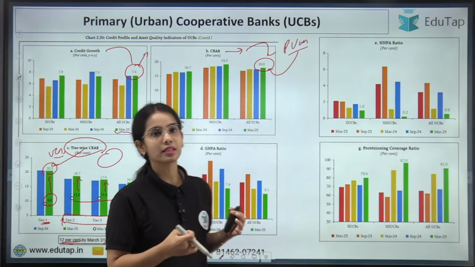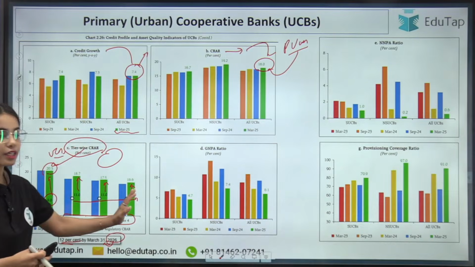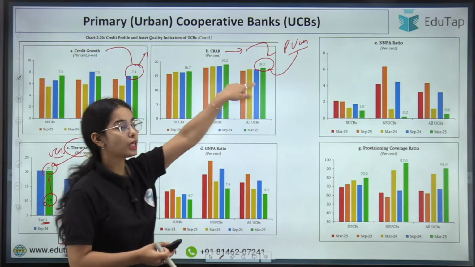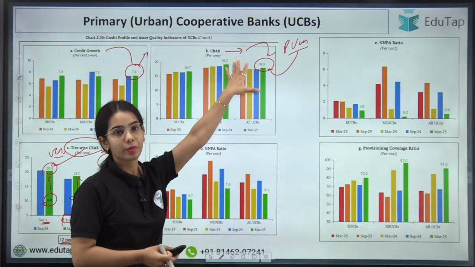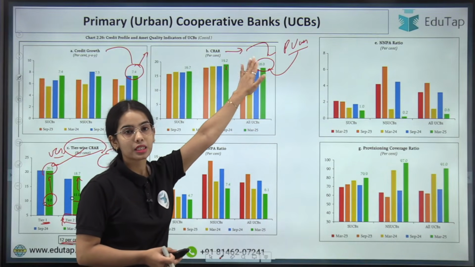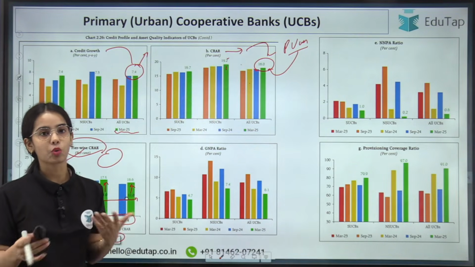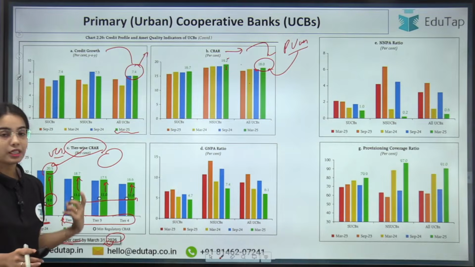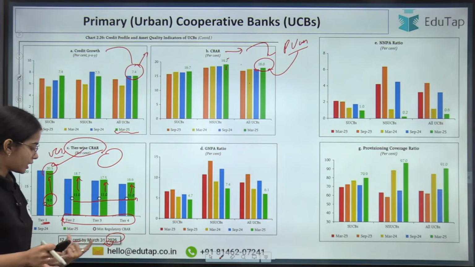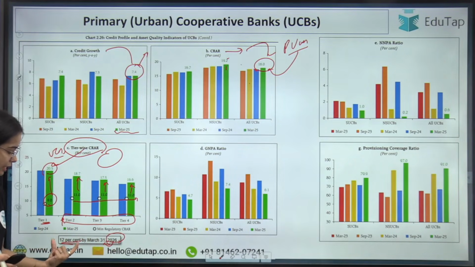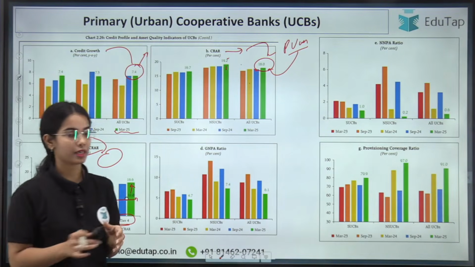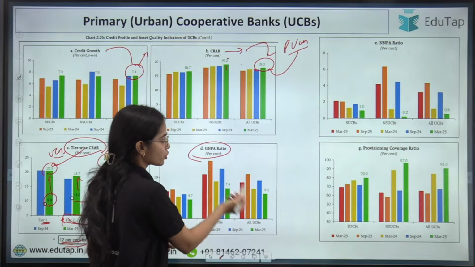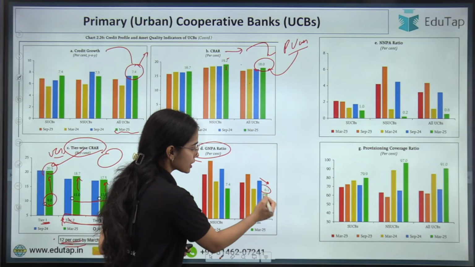So you can understand that the banks, now the tier wise data you don't have to remember, just remember the overall data of the urban cooperative banks. They were maintaining 18% of the CRAR while their requirement is 9% for the tier 1 urban cooperative banks and 11% for the tier 2 to tier 4 urban cooperative banks. By March 31st, 2026, tier 2 to tier 4 UCBs have to maintain 12% of the CRAR. Okay. Coming to the GNPA ratio, so that has decreased to 6.1%.